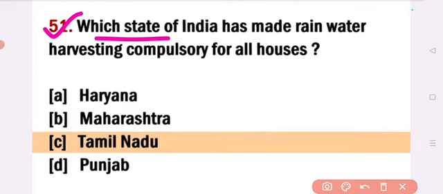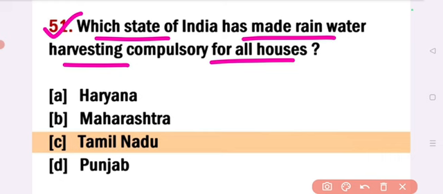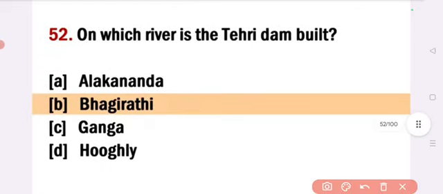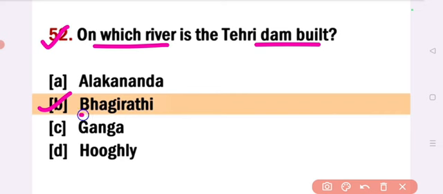Which state of India has made rainwater harvesting compulsory for all houses? Answer option C, Tamil Nadu. Answer Tamil Nadu. Next. On which river is the Tehori Dam built? Answer option B, Bhagirathi. Tehori Dam was built on Bhagirathi river. Next.